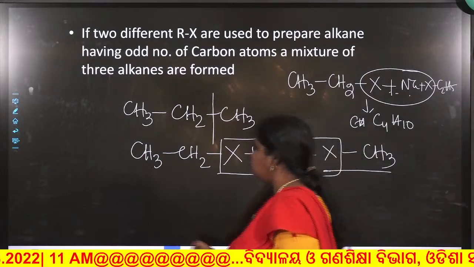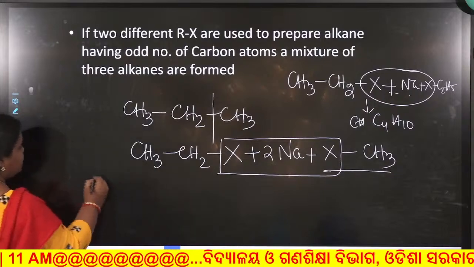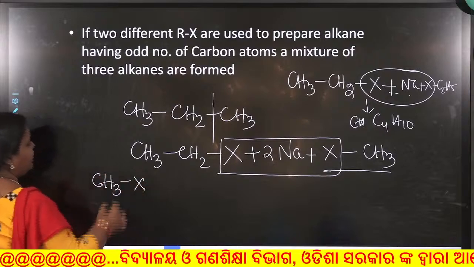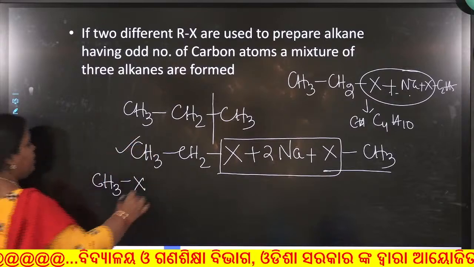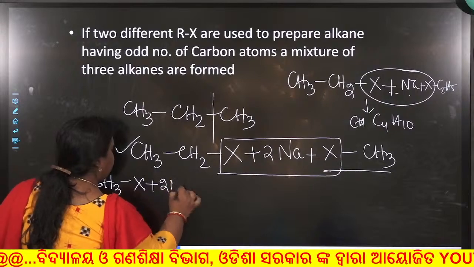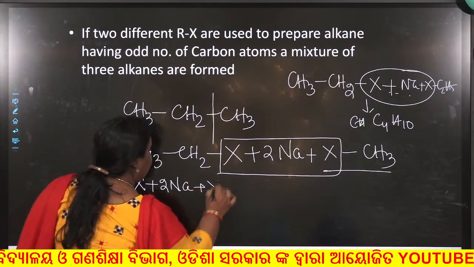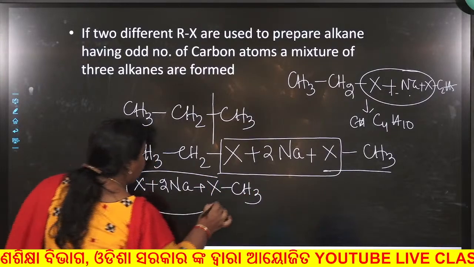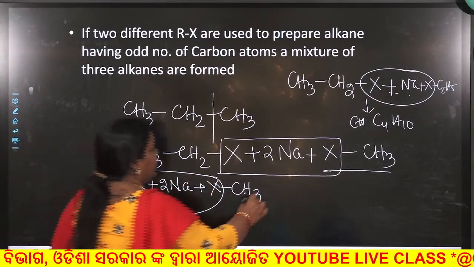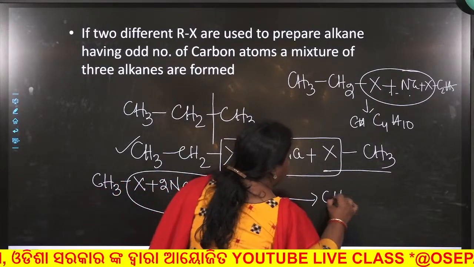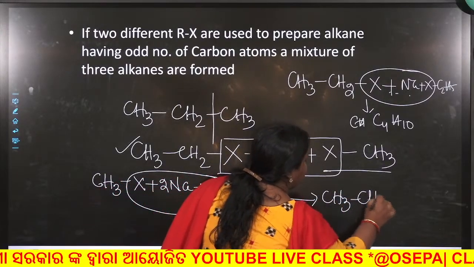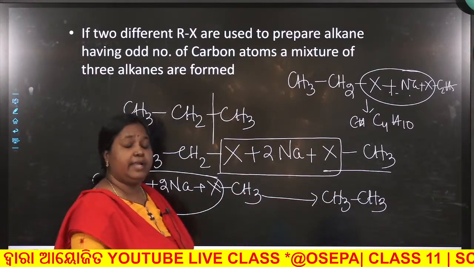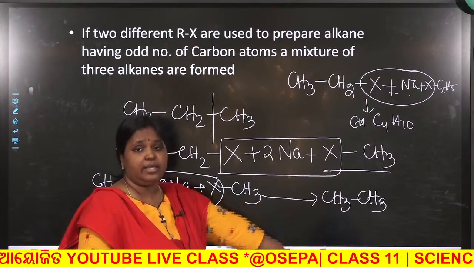Similarly, there is every possibility that methyl halide, instead of reacting with ethyl halide, will react with another methyl halide, forming ethane. So from this you mark that you want to prepare propane, but you are getting butane and ethane as side products.